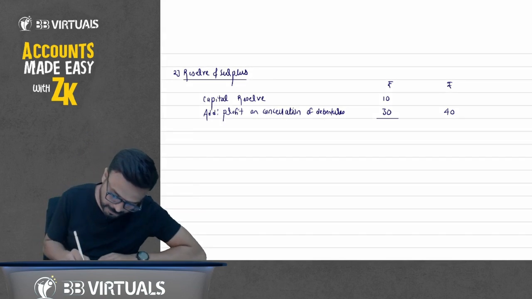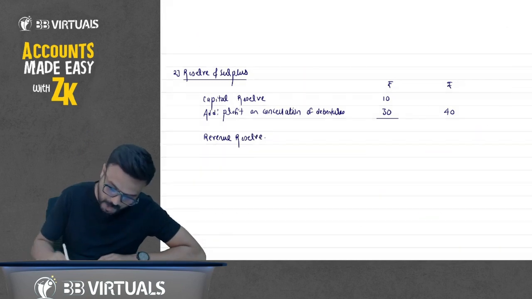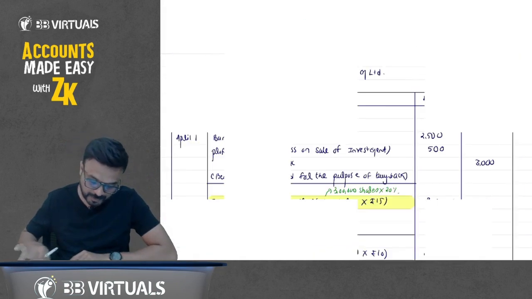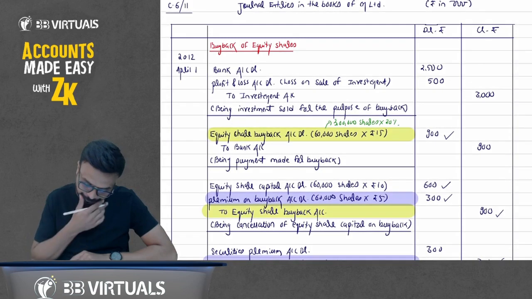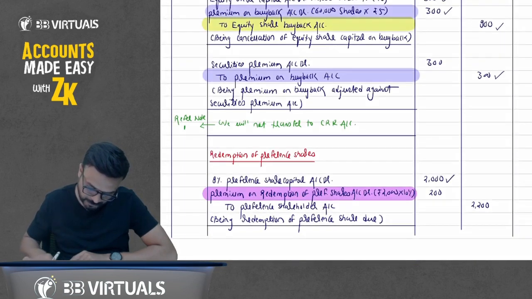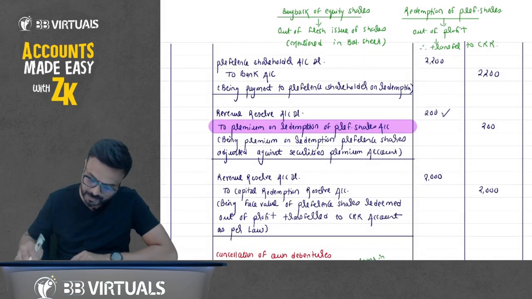Next item now, revenue reserve. So write down here first revenue reserve. How much balance do we have in revenue reserve? 4,000. 4,000 revenue reserve we have. But if you see the journal entry here, we have revenue reserve debited by rupees 200, so we'll deduct 200, and here you have debited by rupees 2000.